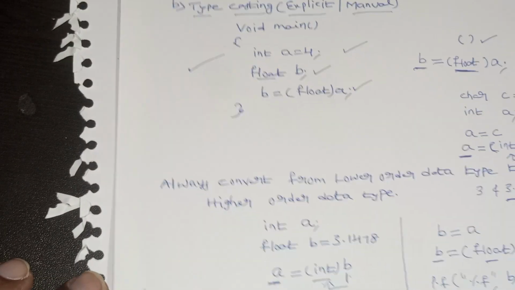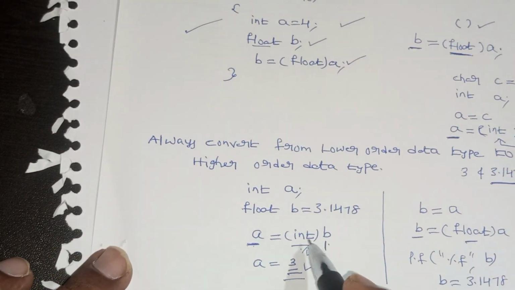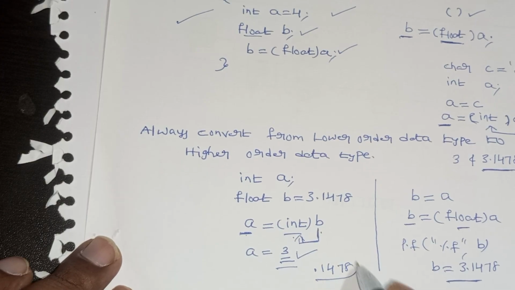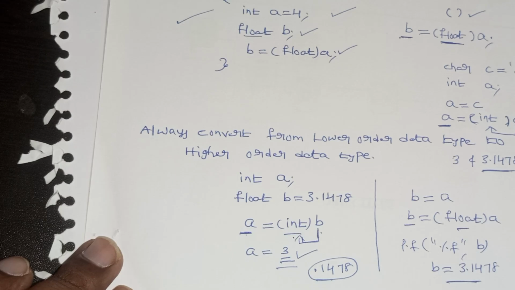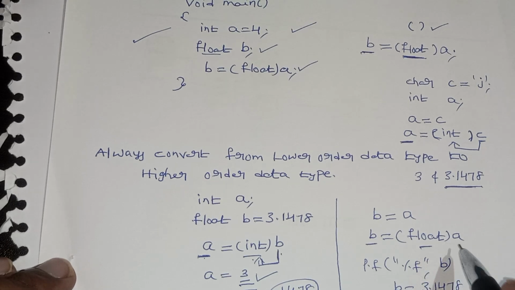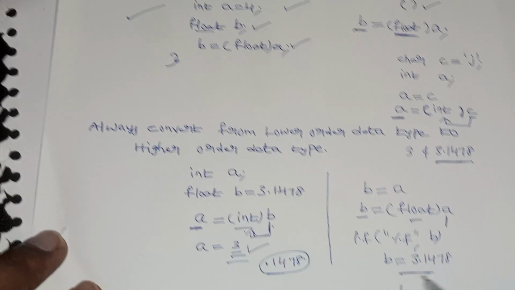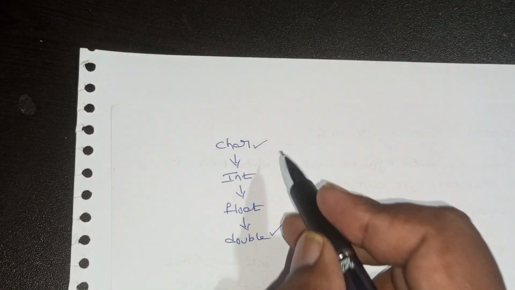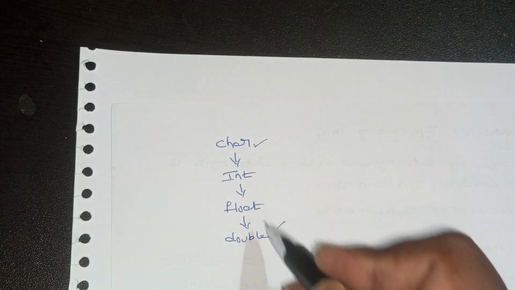See, by observation, while converting from float to integer, I am losing data. What am I losing? I am losing 0.1478. This data I am losing. When you convert from int to float, this integer a to float, I am not losing any data. So we have to convert from lower order data type to higher order.